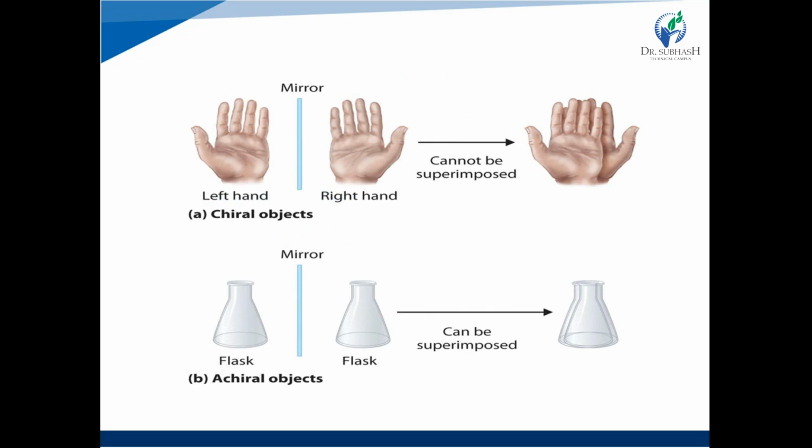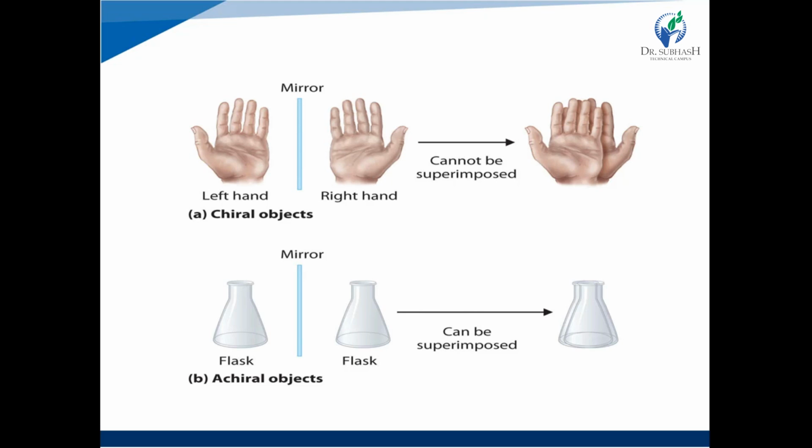For example, see examples of chiral object and achiral object, right? In the chiral object, for example the hand, the left hand is the mirror image of the right hand, right? That's why they cannot be superimposed, as shown in the image. If the left hand is put on the right hand, they cannot be superimposed. So that's why it is a chiral object.